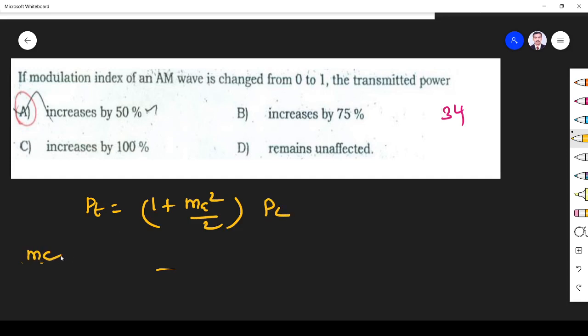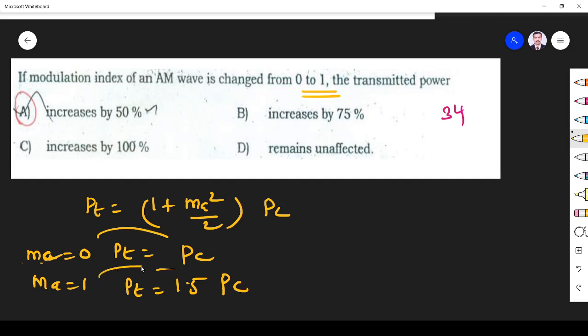So when Ma changes from 0 to 1, when Ma is equal to 0, what is Pt? Pc only. Ma 0 means Pc. Ma equal to 1 means Pt is 1 plus 1 by 2, that is 1.5 Pc. How much has it changed? 0.5, that is 50%. So improvement by 50%.